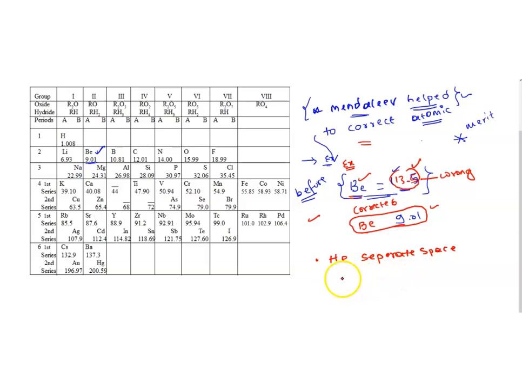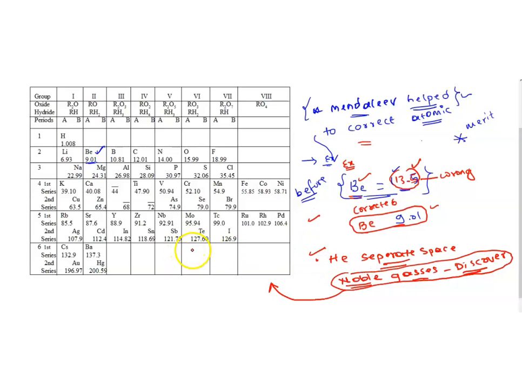He thought that the discovery of noble gases should not alter his table. For that, he left a separate space for accommodating noble gases in the future. This is also one of his greatest achievements.